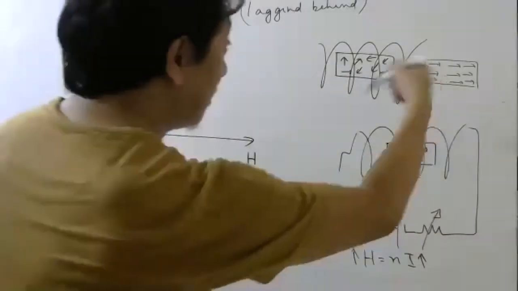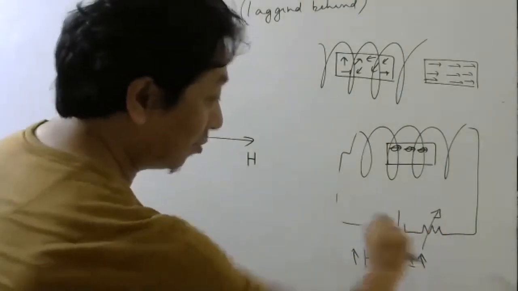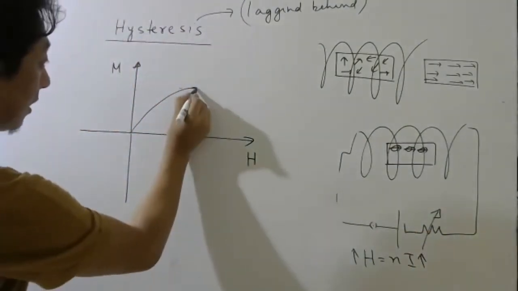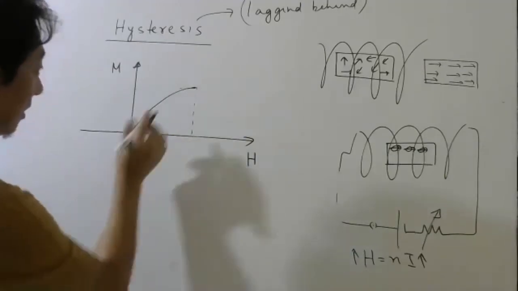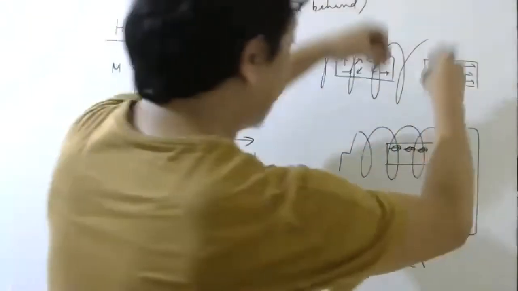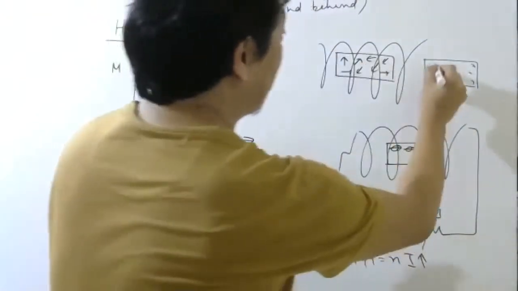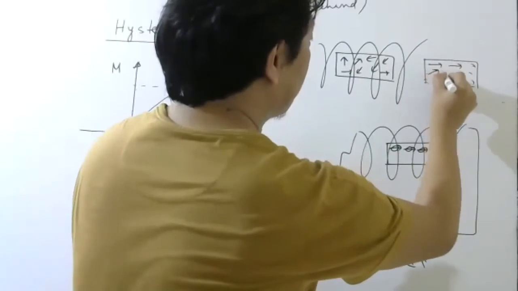Now, if you reduce the magnetic field to 0, if you reduce the current to 0, matlab if you reduce the magnetizing field to 0, listen carefully. Even if there is no external magnetic field, you will not see complete randomness. You will see something like this.